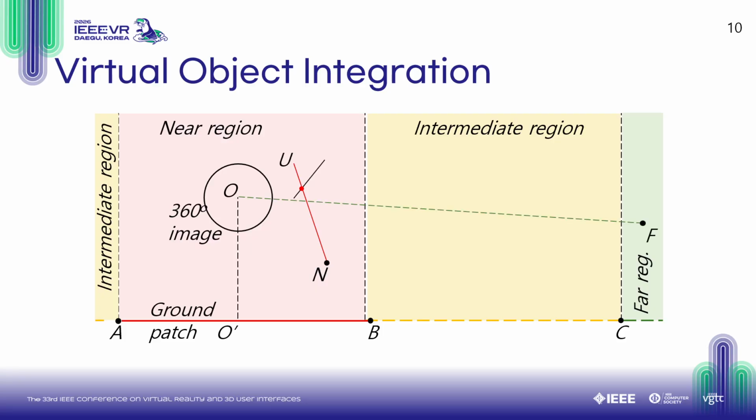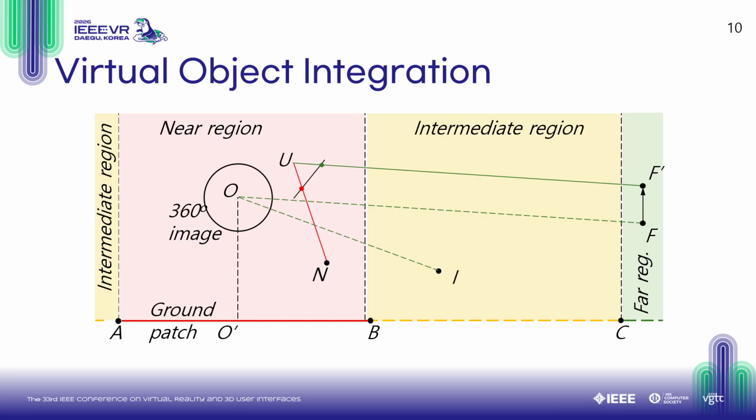A 3D point in the far region, for example F, has to be shifted to a new position F' such that when projected from the user viewpoint U, it lands in the user frame where it would land as if it were looked up from the environment map. Ray UF' remains parallel to ray OF.